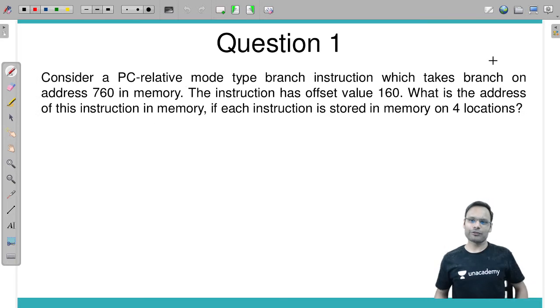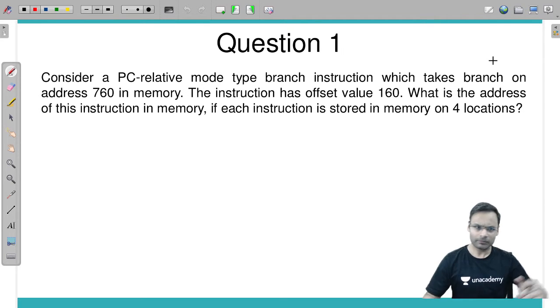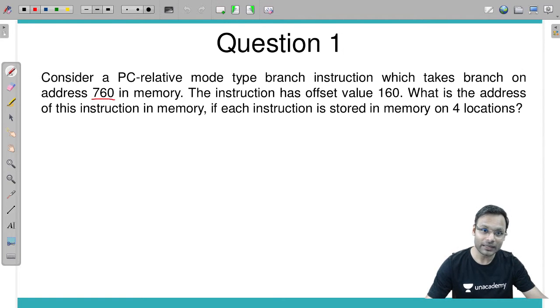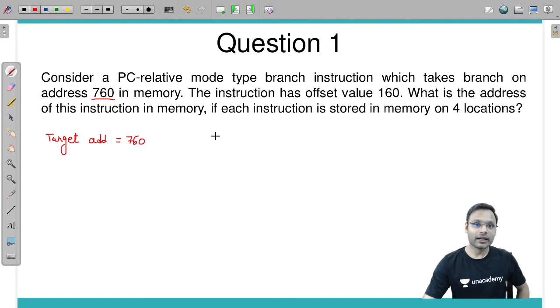Okay, so the very first question, let's start with the easy one. Consider a PC relative mode branch instruction which takes branch on address 760. Which takes branch on 760 means this is the target address given.